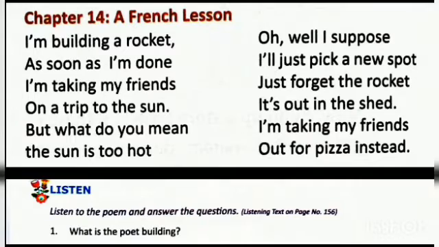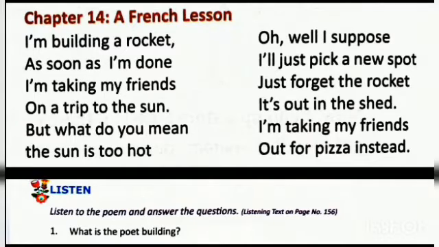I am building a rocket. As soon as I am done, I am taking my friends on a trip to the sun. But what do you mean? The sun is too hot. Oh, well, I suppose I'll just pick a new sport. Just forget the rocket, it's out in the shed. I'm taking my friends out for pizza instead.